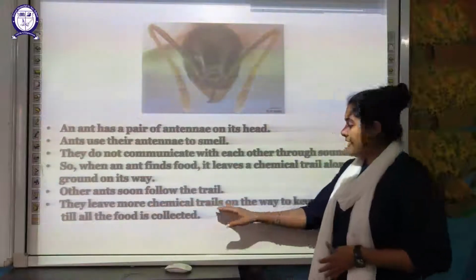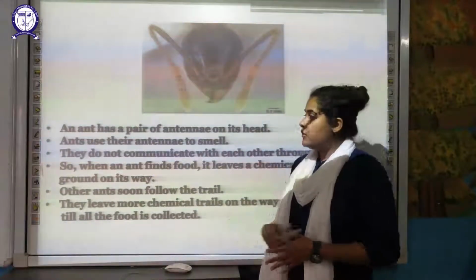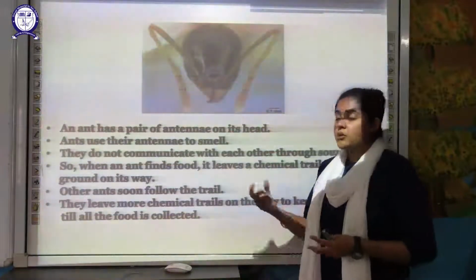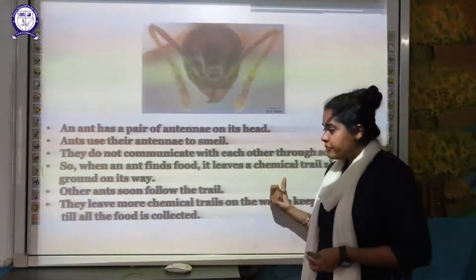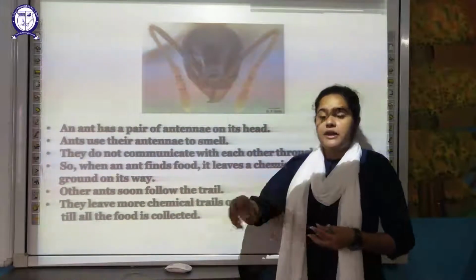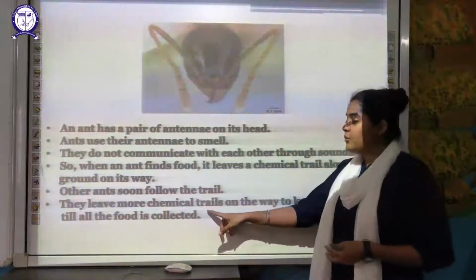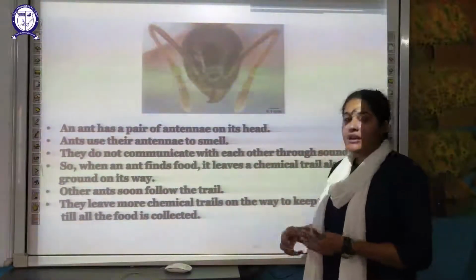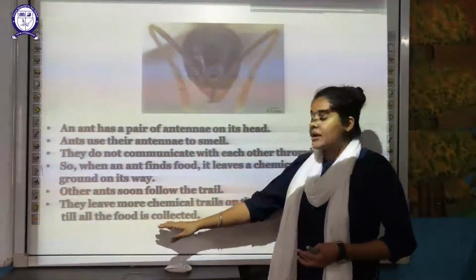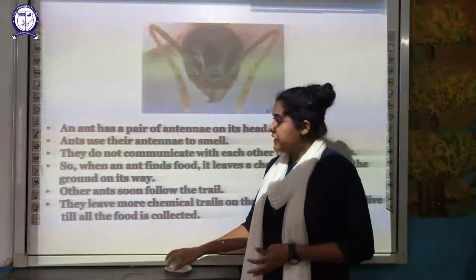They leave more chemical trail on the way to keep the trail alive till all the food is collected. So if there is a large amount of food, one ant goes there, finds the food, and releases a chemical trail. Recognizing that trail, other ants follow and reach the food, and on their way they release more chemical trail so that it stays alive. The smell will be there on the ground until the complete food is collected. So this is the manner in which ants find their food.